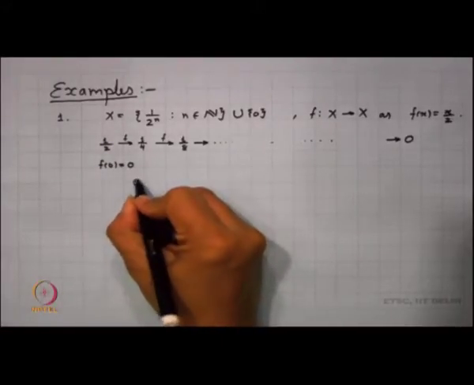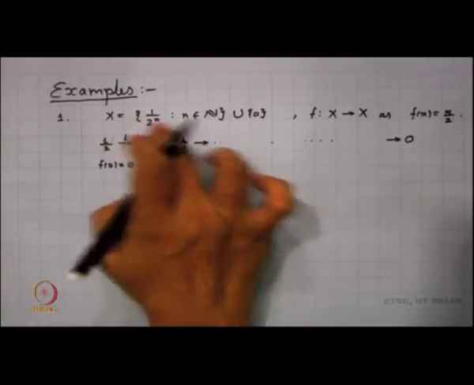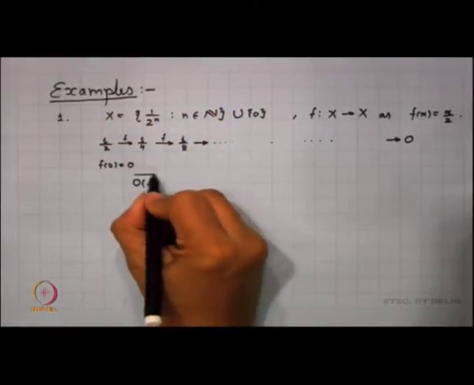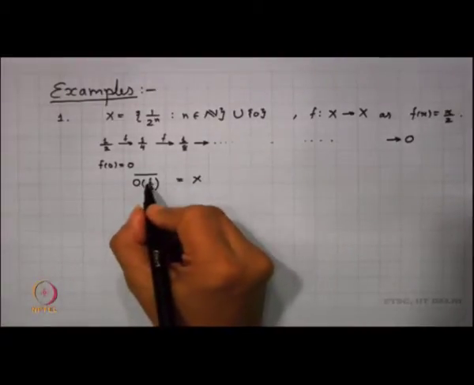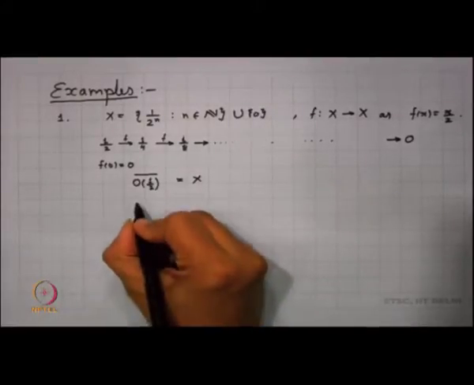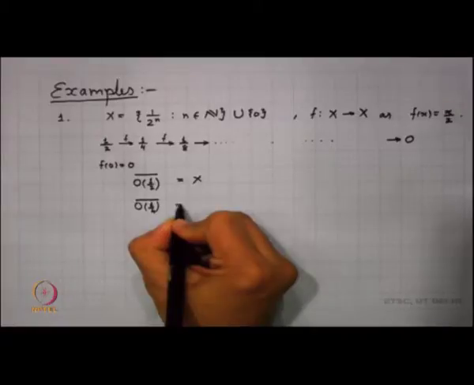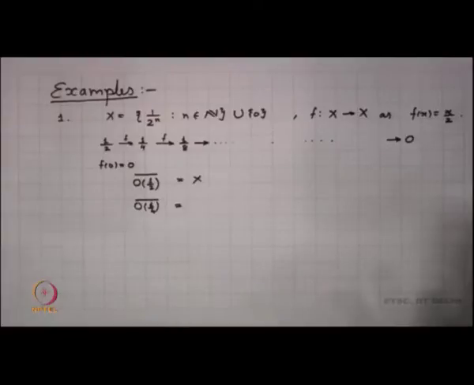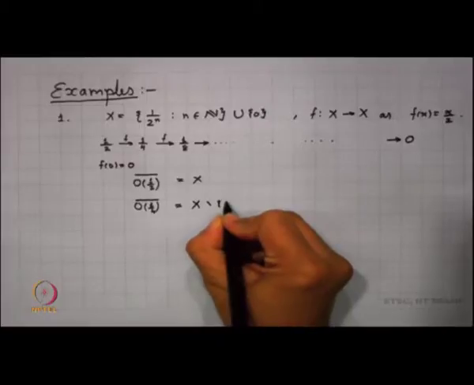Now, if I look into my orbit of half, it consists of all of X except the point 0. So if I look into the orbit closure of half, this is the whole space X. If I look into f of half, that happens to be 1 by 4. So I am now looking into the orbit closure of 1 by 4, and there I retrieve all the points of X except the point half. So I get X minus the singleton half.